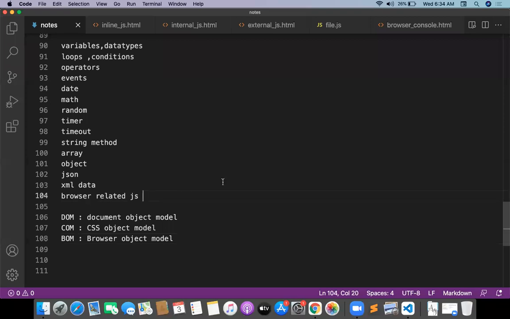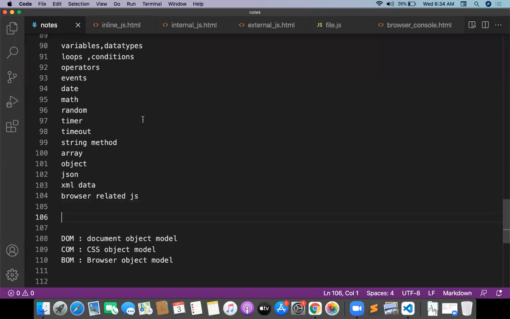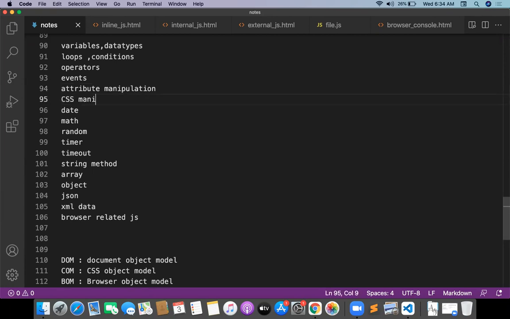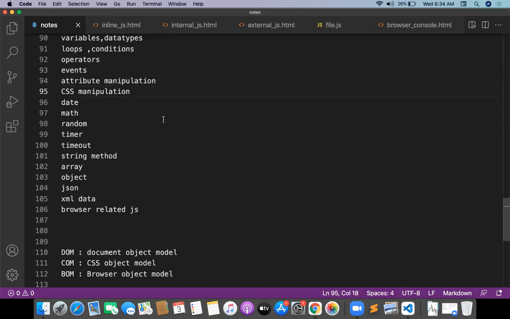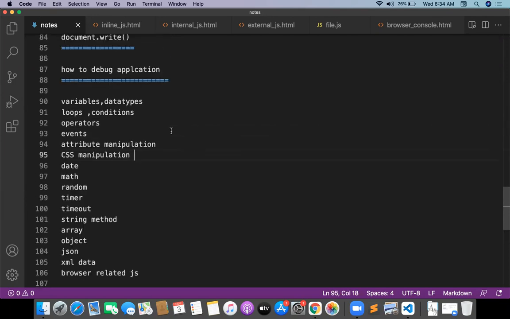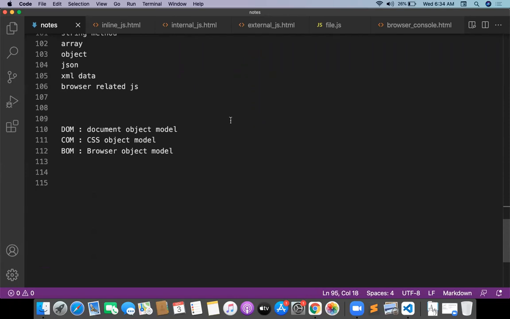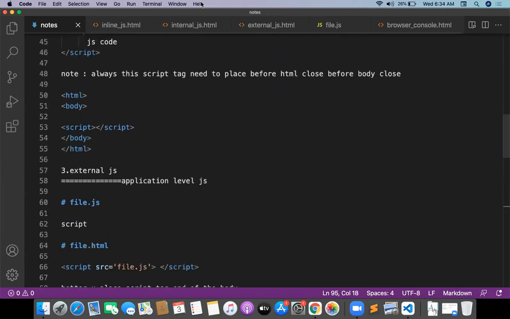And after these concepts, inside JavaScript only, I will go with events. We'll go with attribute manipulation and CSS manipulation. See, a lot of things we will do, a lot of JavaScript concepts we will do. So mostly it will take the next 10 days. Next 10 days, we are completely working with JavaScript.